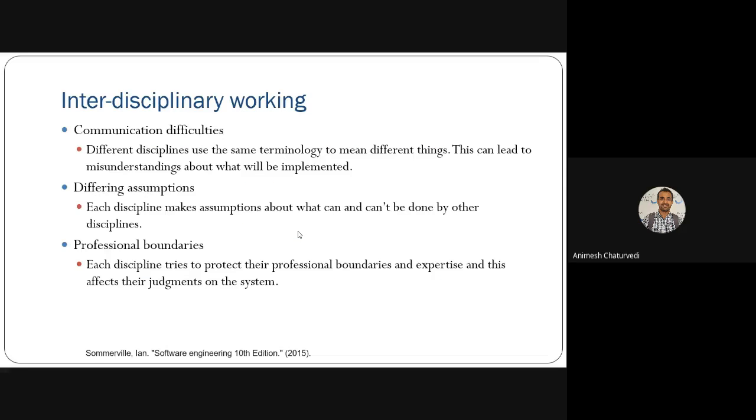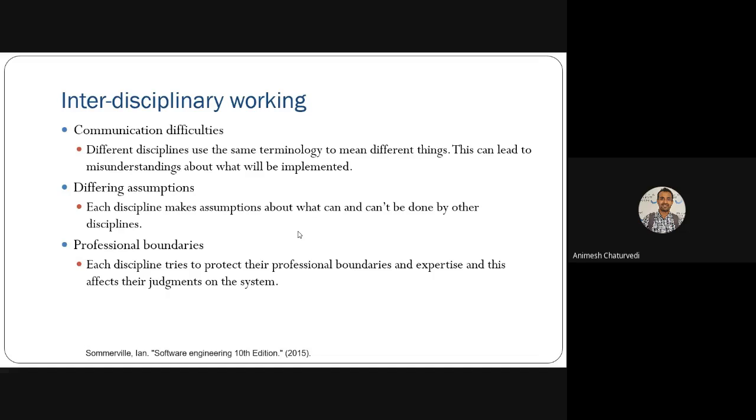The interdisciplinary work basically has three things involved. First is communication difficulties, meaning people from different fields find it really difficult to communicate across different domains. Why? Each domain has different terminologies, and a person from another field might not know that terminology.